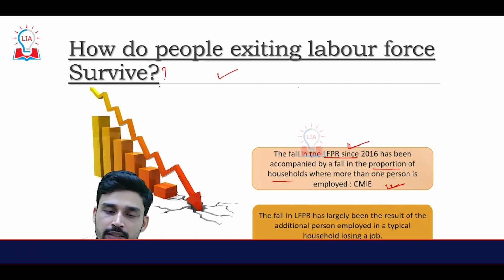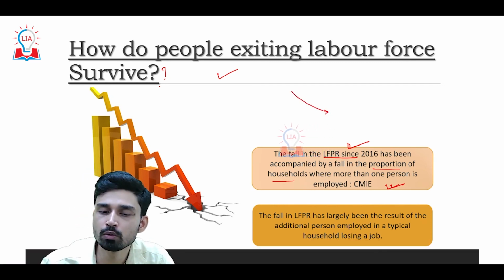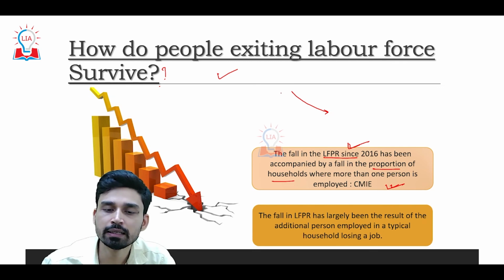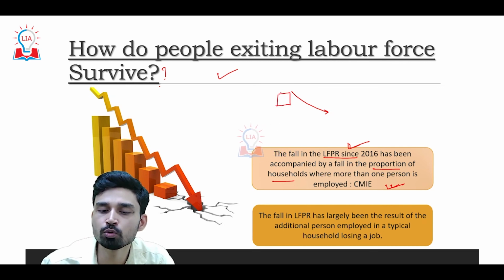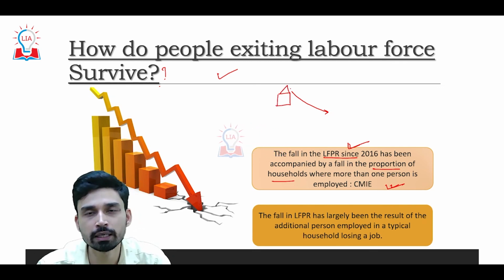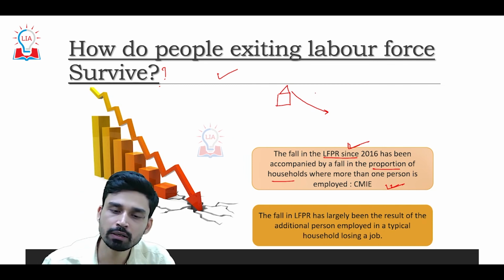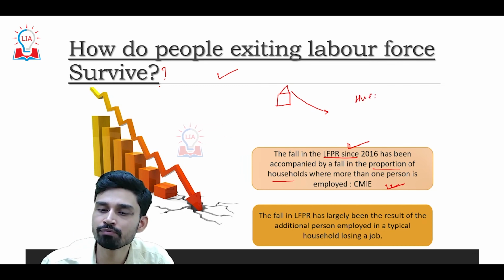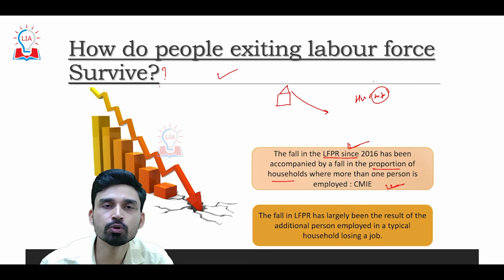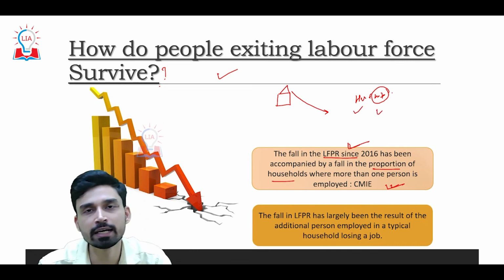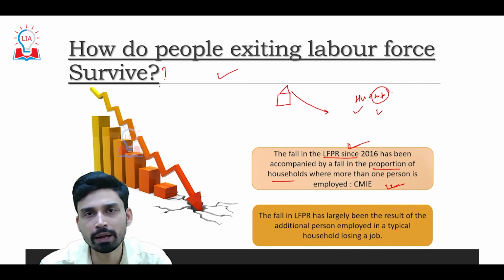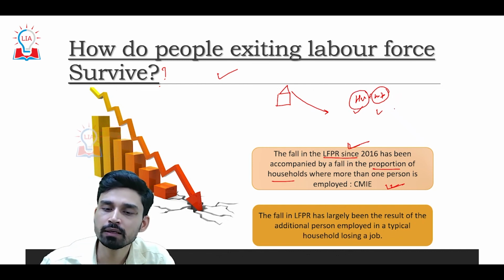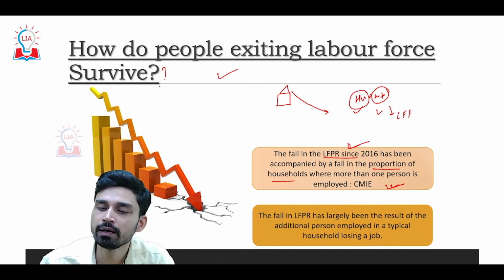That means generally the people who are exiting the job market come from households where more than one person was working. To give you an example, suppose both husband and wife were working before, and now due to certain reasons either husband or wife decides to quit the job and sit at home or look for better alternatives, at that time the labor force participation rate will decline.